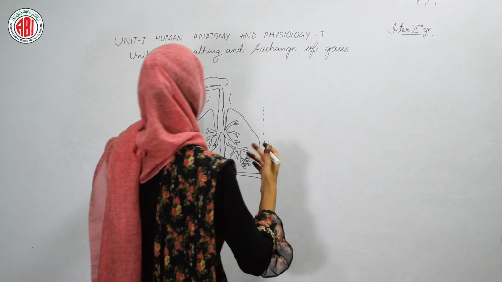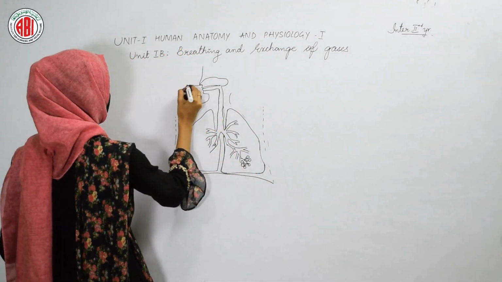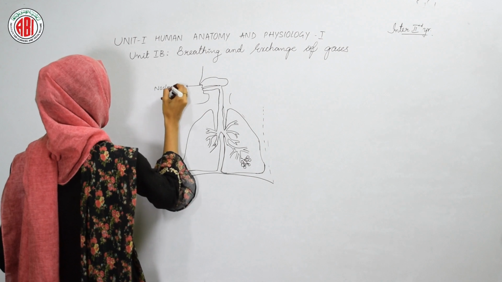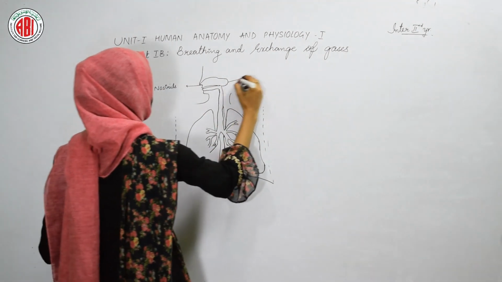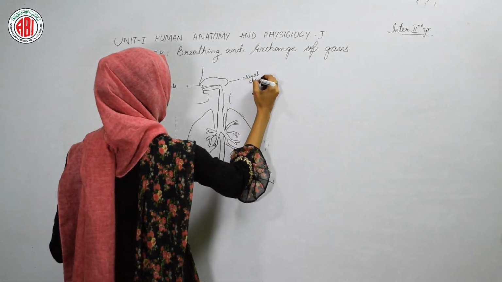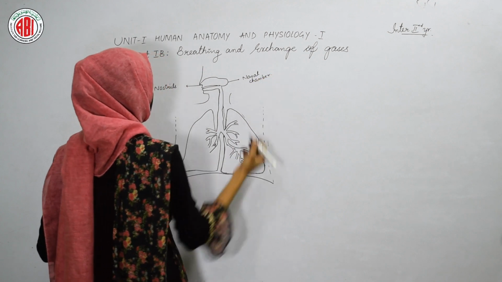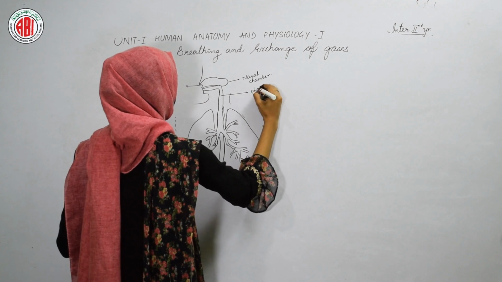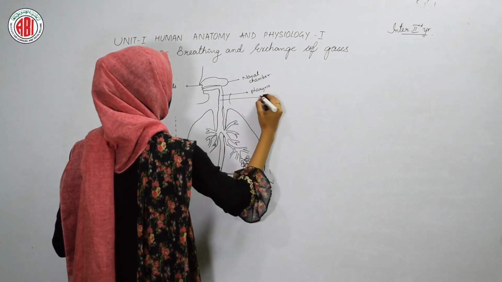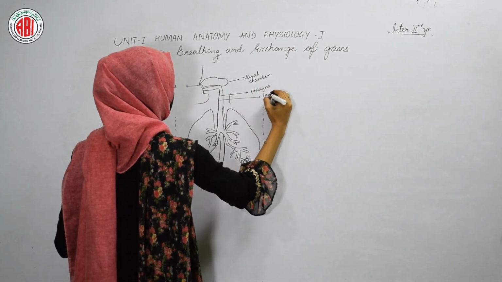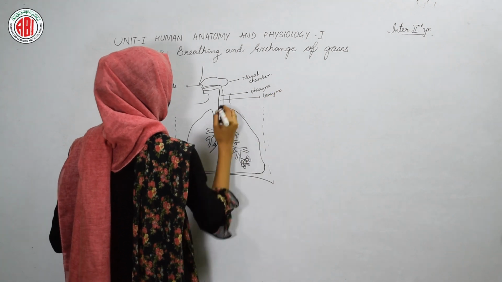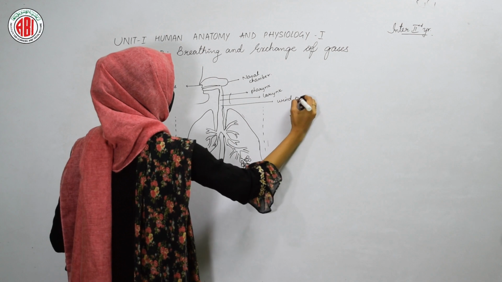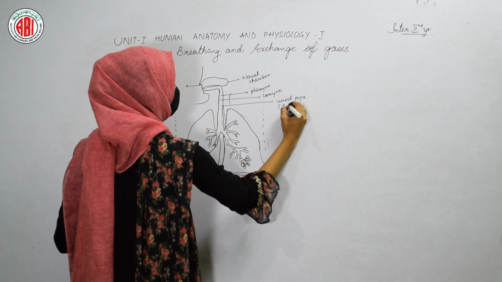Right. So first, the holes through which the air enters into our body are called nostrils. Nostrils open into the nasal chamber. Then the nasal chamber extends and shows a small region called pharynx. Below the pharynx we can see a voice box, which is named the larynx, and below this the windpipe is present, and the windpipe is called the trachea.